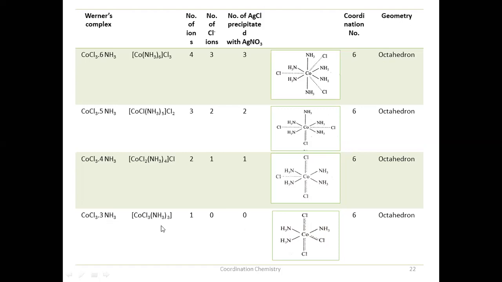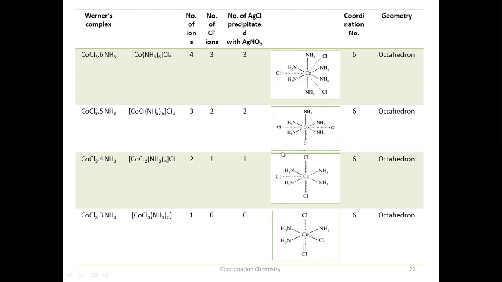Since when this complex is treated with AgNO3, there is no precipitation, it indicates no chloride ions are available outside the sphere. So all the chloride ions should be inside the sphere. This indicates that these 3 chlorides are behaving dually. They are showing both primary valency and secondary valency. See here, this is the Werner complex. The 3 ammonia show only secondary valency, whereas these 3 chloride ions show both primary valency and secondary valency. Okay, this is how you have to show the Werner complex.